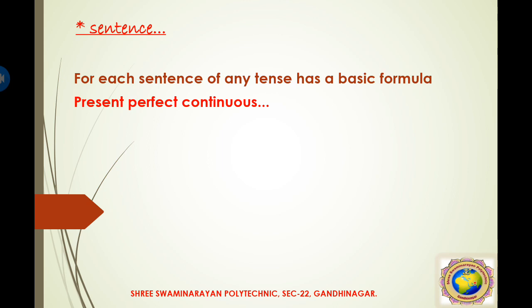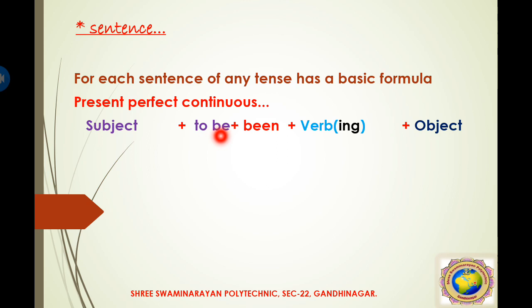In present perfect continuous tense, between subject and object, we use the to be form, which is a helping verb, then the been form, this is been and ing, which shows us the continuous form. Remember this thing: the present perfect is shown by the subject plus to be form, then the continuous form is shown by been and the ing form.